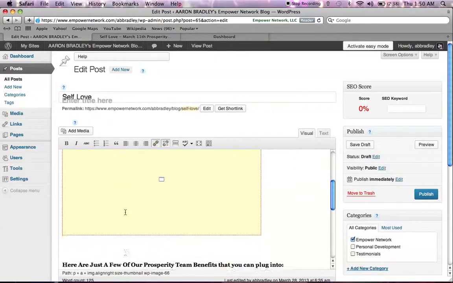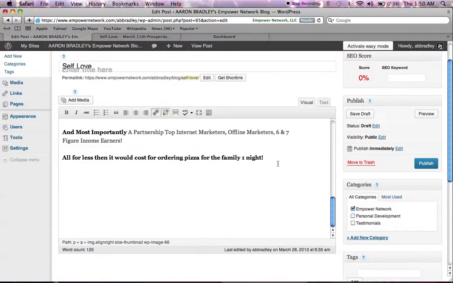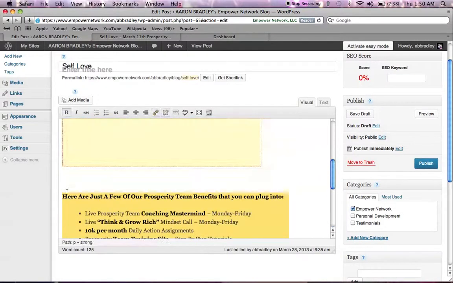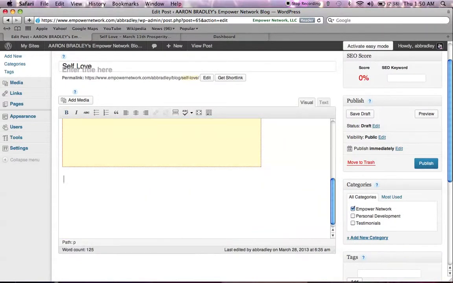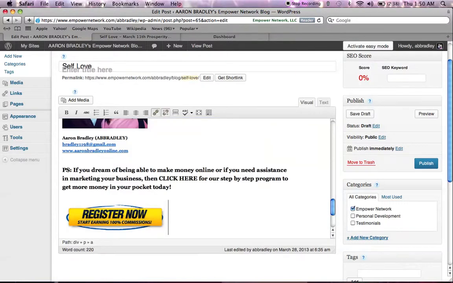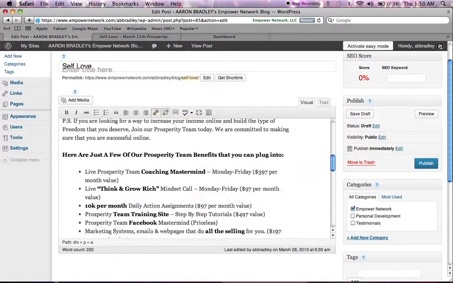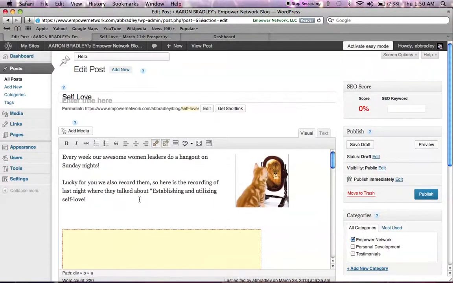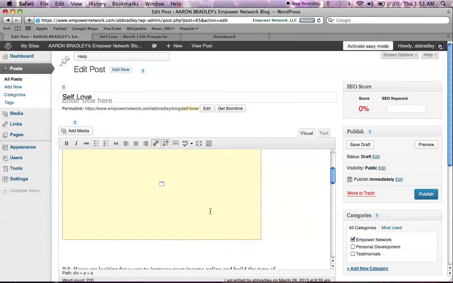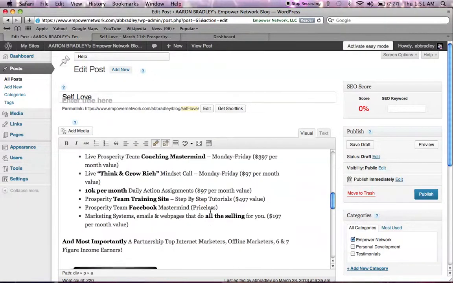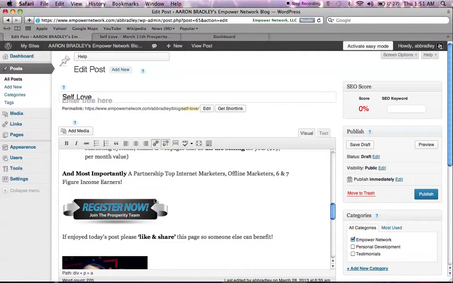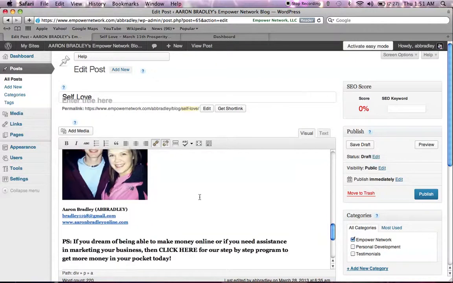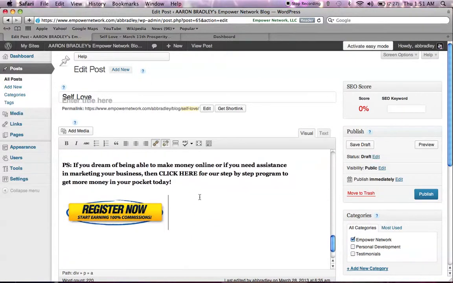Now what we're going to do here is, since I already had mine right there, I'm just going to paste my signature down below it. There it is. So now we have everything uploaded. You've got what it said to copy above it. We've got our picture in there, our video in there, and then my whole signature down below it, my register now button. You've got everything you need right here.